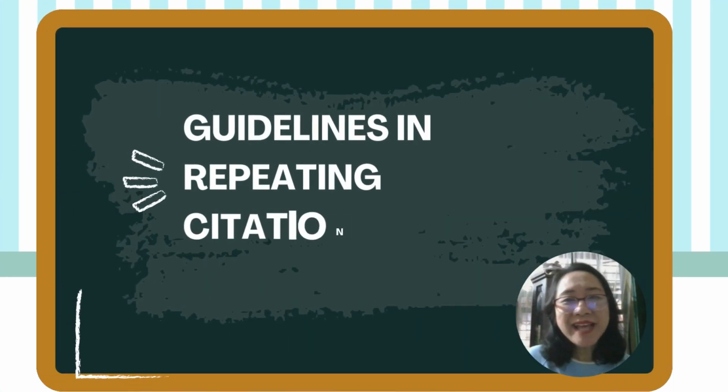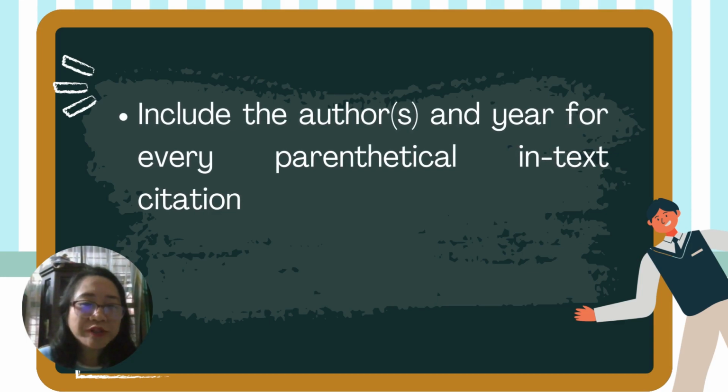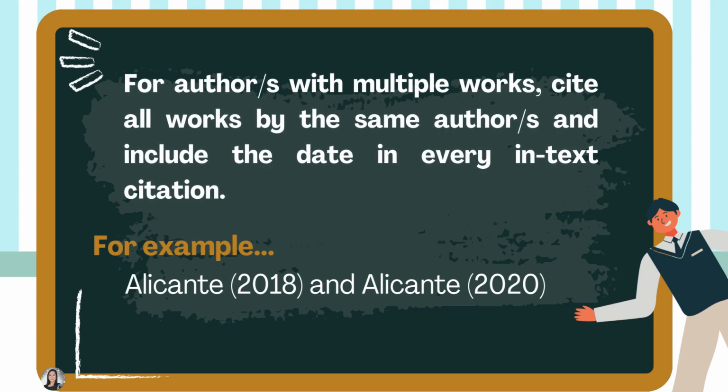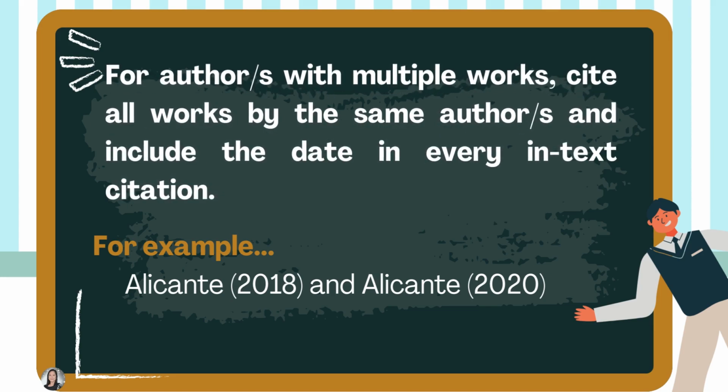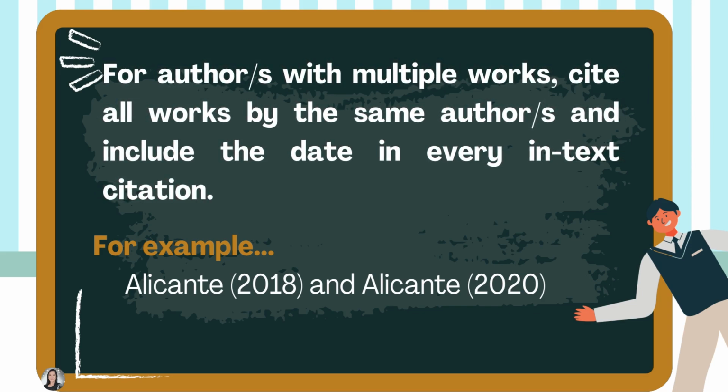Let's talk now about the guidelines in repeating citation. Again, remember that you have to include the author or authors and year for every parenthetical in-text citation. Another is that for author or authors with multiple works, cite all works by the same author or authors and include the date in every in-text citation. Take a look at our example. We have a single author, Alicante, and you can see here 2018, the other one is 2020.